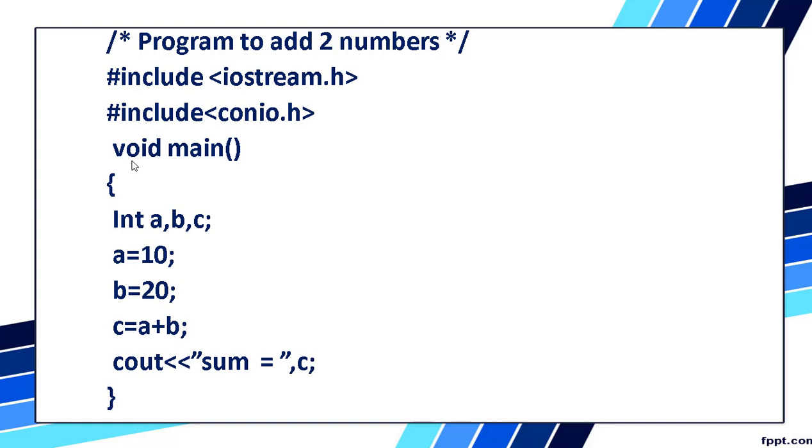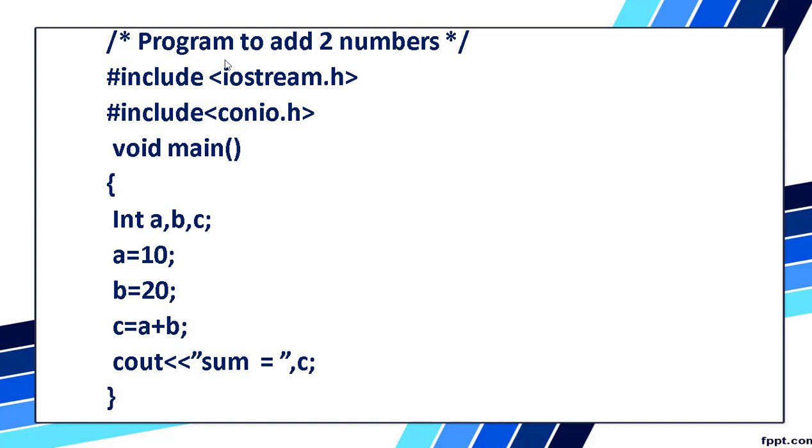The next statement is void main. Void main is compulsory. Any program will start execution from void main, so no program will be without the main function. We have written two brackets over here; this is called a function. Void is one of the data types we will be studying now, and main is a function. Then we open a flower bracket when we start the program, and when we end the program, we close it with a closing bracket.